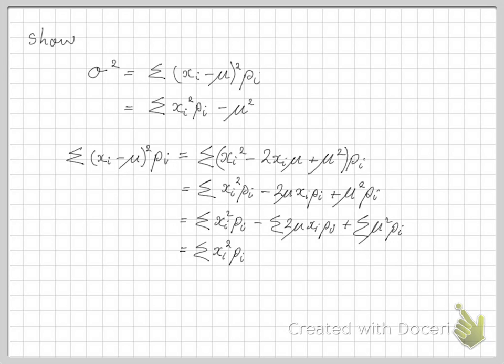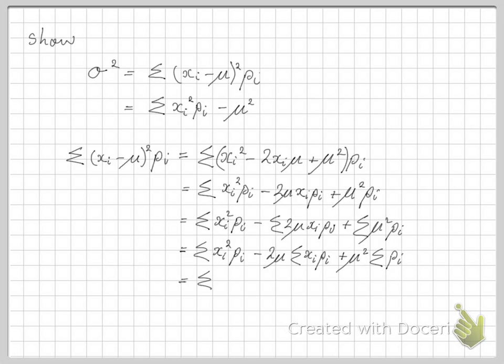But over here we've got 2 mu, that can come out, that's a constant. Gives us the sum of xi times pi, and we should recognise that's the mean. And over here mu squared can come out, that's a constant, leaving the sum of pi. And we know that because it's a valid probability distribution, the sum of all the probabilities is equal to 1.